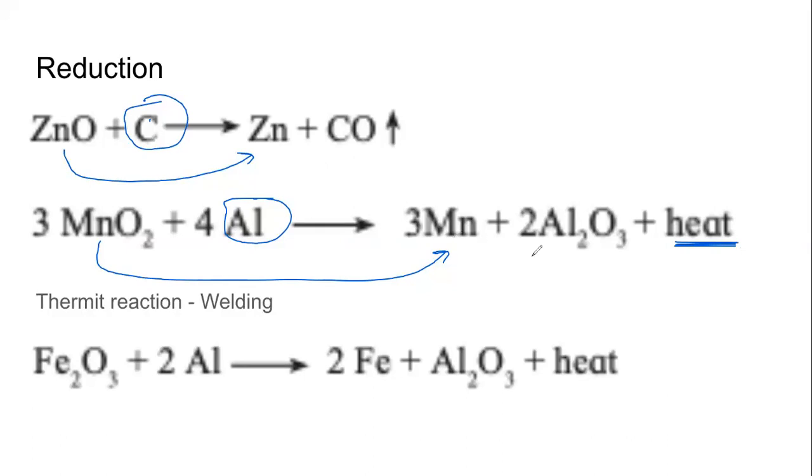Now, if I ask you to think about chapter number 3, types of chemical reaction, and if I ask you what type of reaction is this, the second reaction, answer this with respect to heat, energy. What type of reaction is this? Manganese dioxide combining with aluminium to form manganese and aluminium oxide, and a lot of heat is released. Chand is saying it's a displacement reaction. Yes, you can say displacement reaction, but my question is, what type of reaction is this with respect to heat?